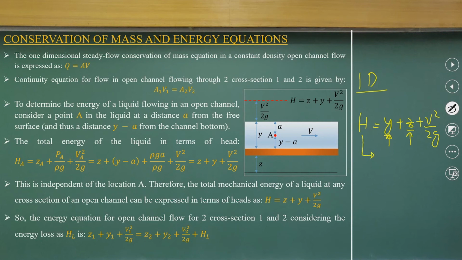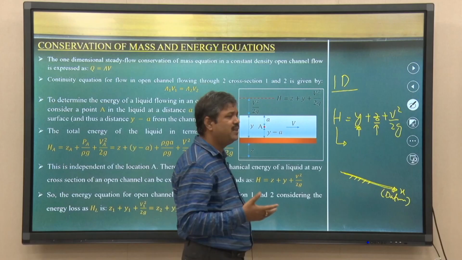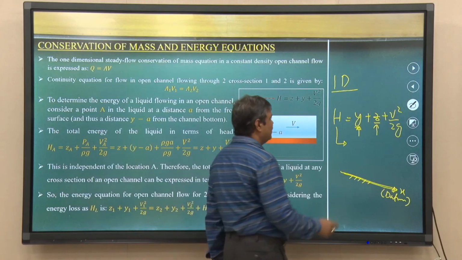As I discussed many times, when you talk about rivers, this is the x direction, and this is what we consider the datum. That means we are considering very flat terrain.